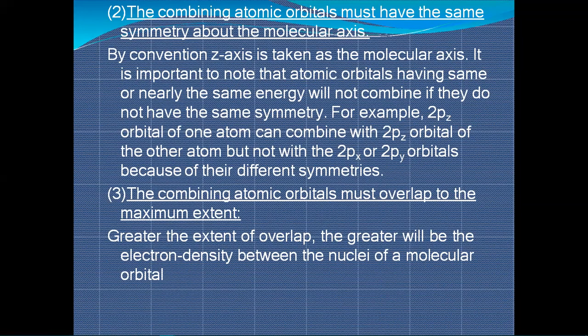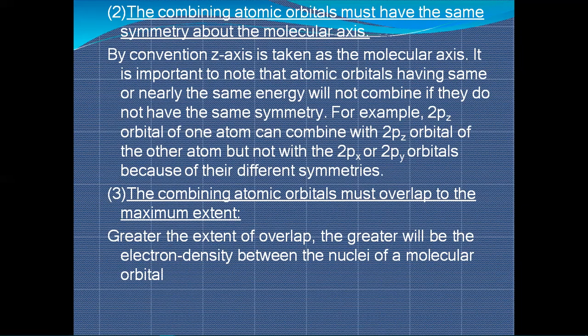It is important to note that atomic orbitals having the same or nearly the same energy will not combine if they don't have the same symmetry. The first point was energy, but the important condition here is that they must have the same symmetry. If symmetry is different, then they will not combine.